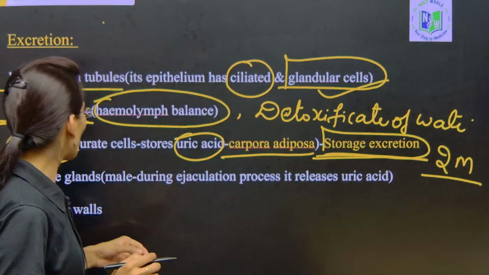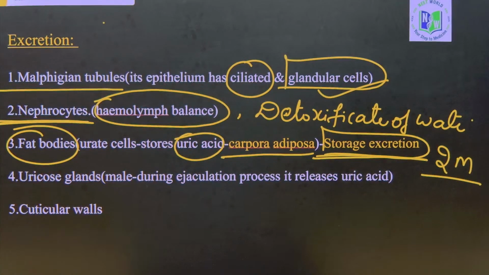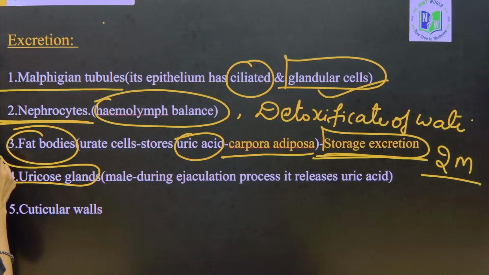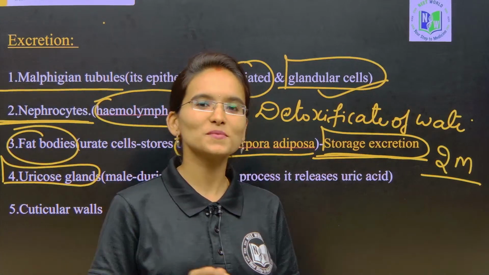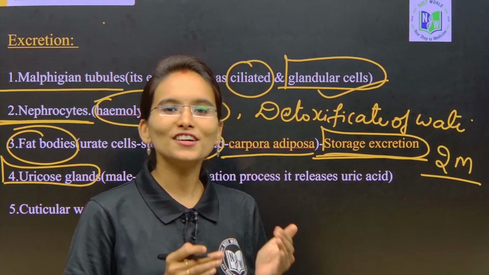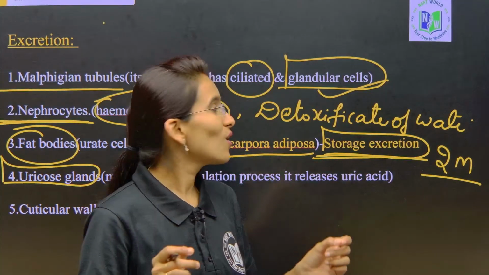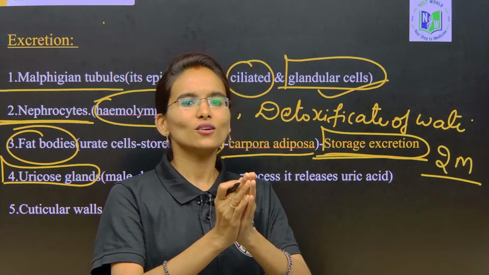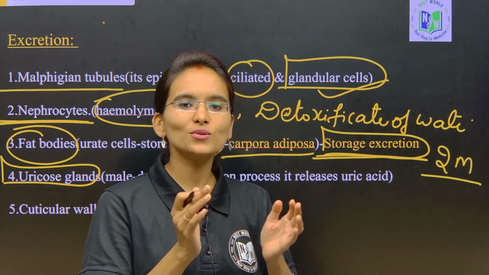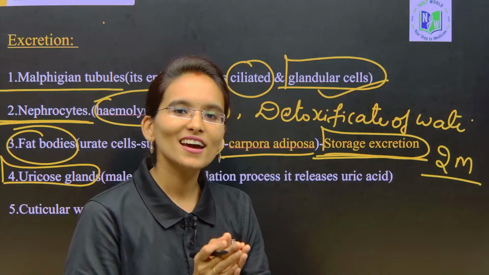Next one, uricose glands. What are uricose glands? All the online students, just pay attention to the concepts we are discussing, because at the end of this session we are going to solve the NEET previous year questions, mostly related to the excretory as well as the digestive system.